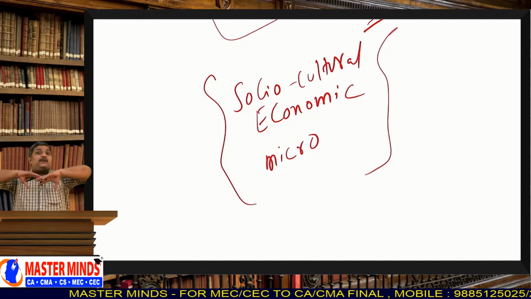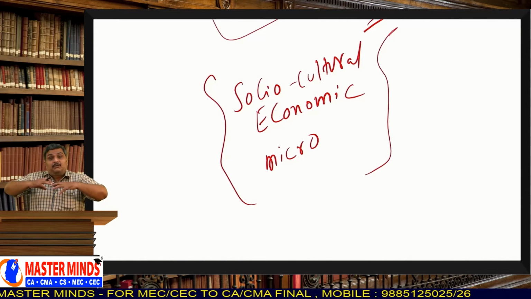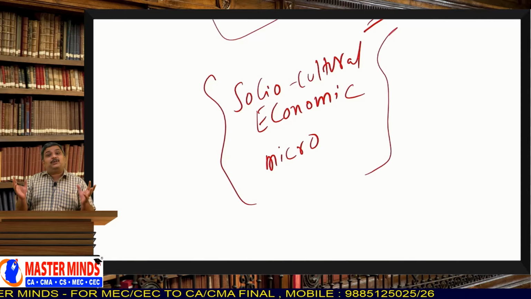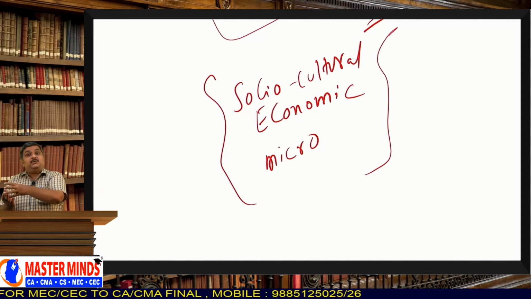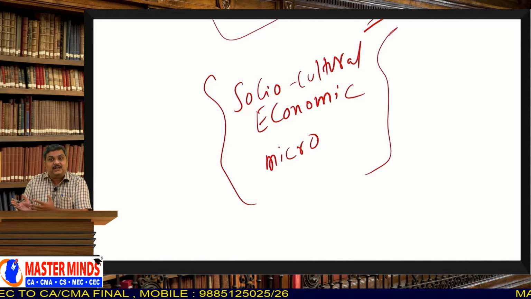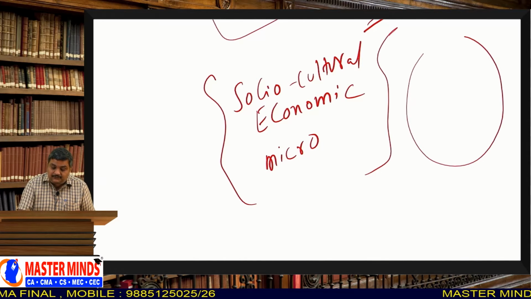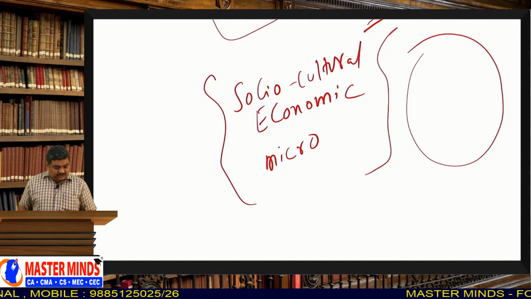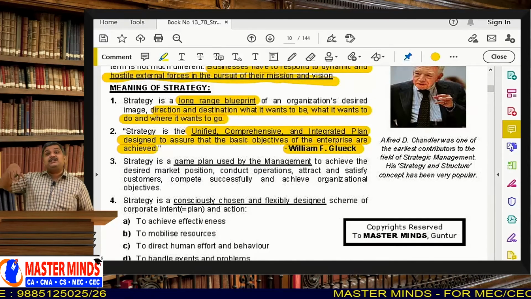You have to unify all the things, because all these factors, both micro and macro factors, will affect your business. So that's why you have to unify all of them and you have to make a decision in a comprehensive manner, by considering all of those things. So a strategy is a unified, comprehensive and integrated plan.